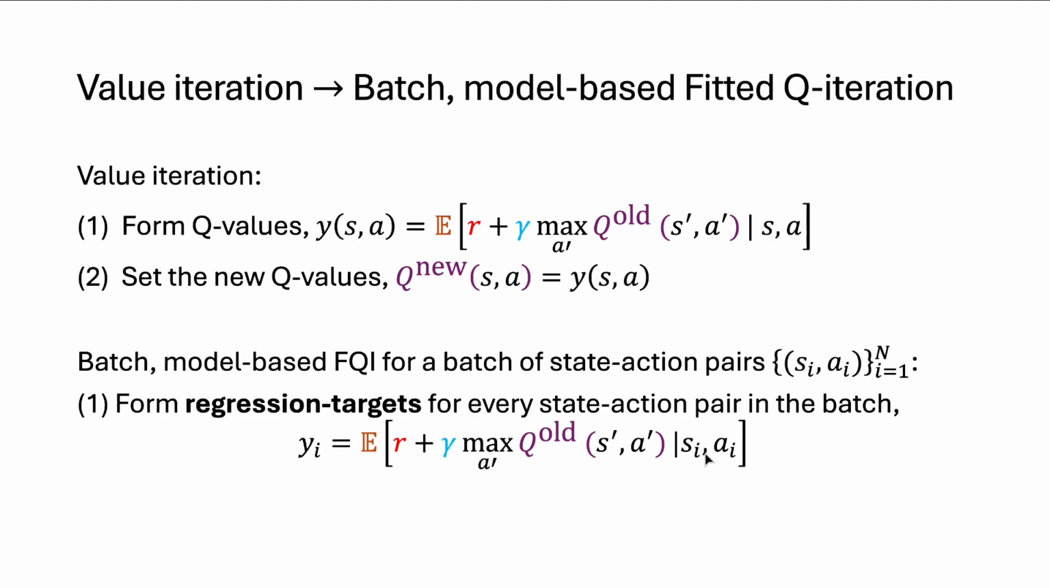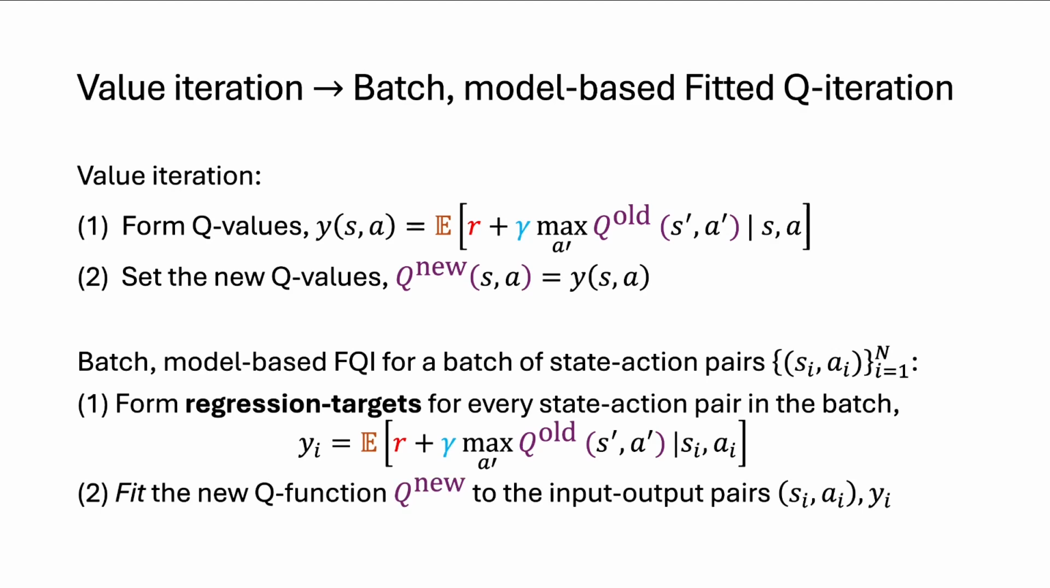So because there are finitely many of these, we can do this in finite time, even with an infinite or very, very large state action space. So we form our regression targets y_i by conditioning on the state action pair, s_i, a_i, and then again just applying the Bellman optimality equation as an update rule.